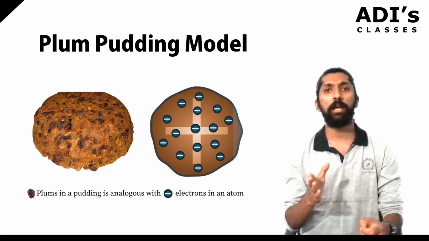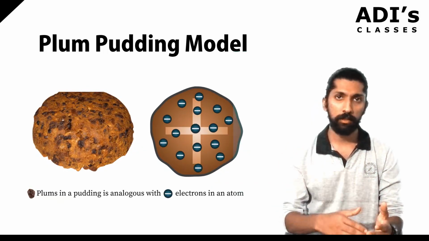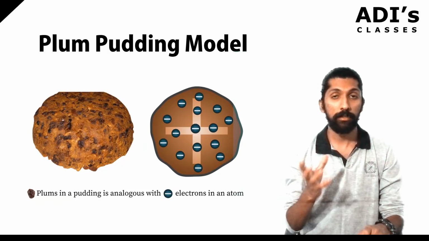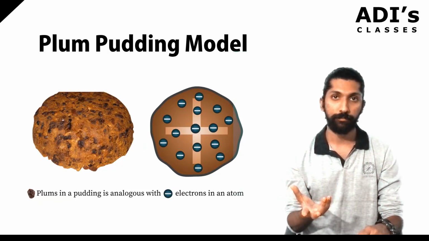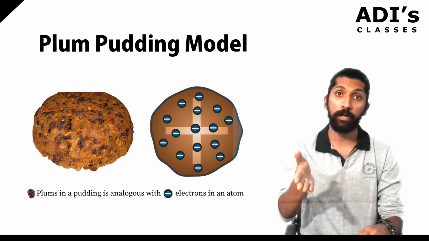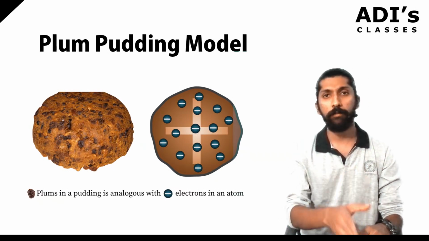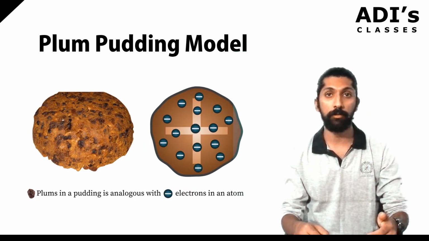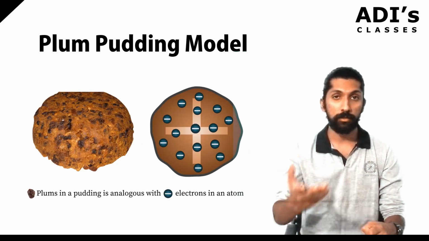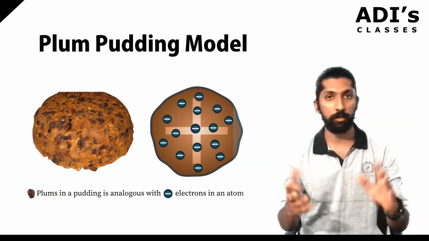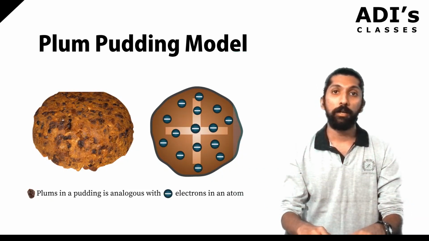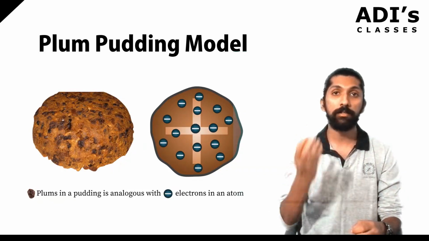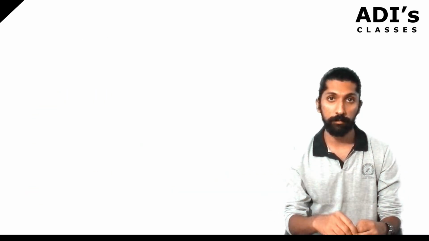But then Thomson's model had a lot of ups and downs in it. One thing he could clearly explain was that all atoms are electrically neutral. He could explain the neutrality of the atom using his model. But he failed to explain a lot of other things. Like he could not explain the orbits, he could not explain the charge to mass ratio, so many other parameters he could not explain. Okay. So Thomson's model failed. Then comes the most interesting model, that is Rutherford's model.